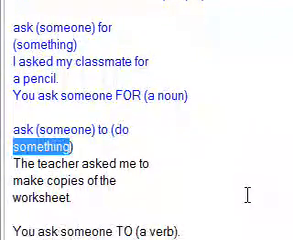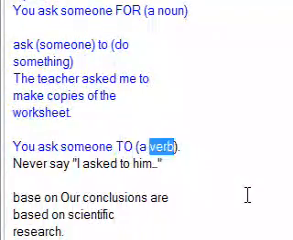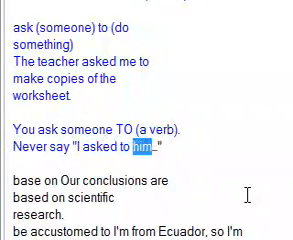Ask someone to do something. The teacher asked me to make copies of the worksheet. You ask someone to a verb. Never say I asked to him.